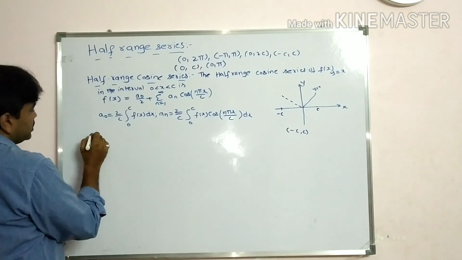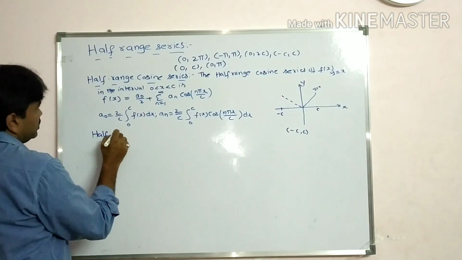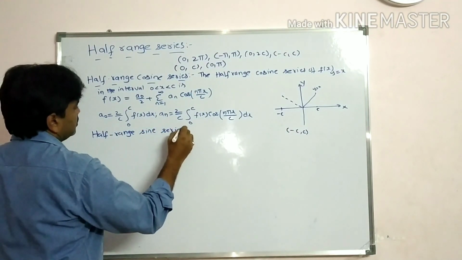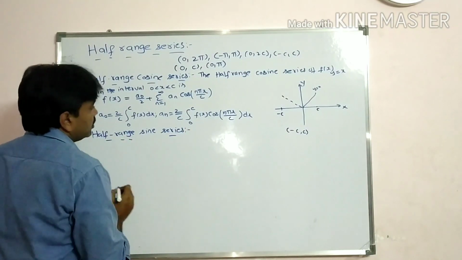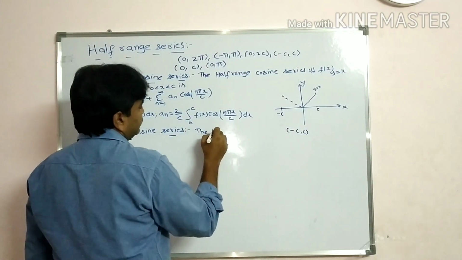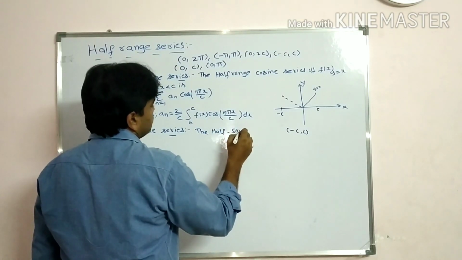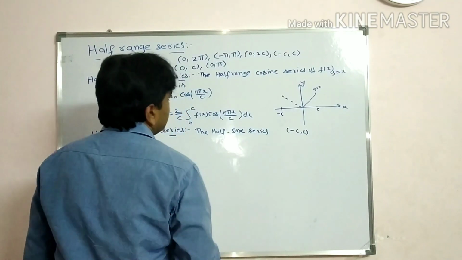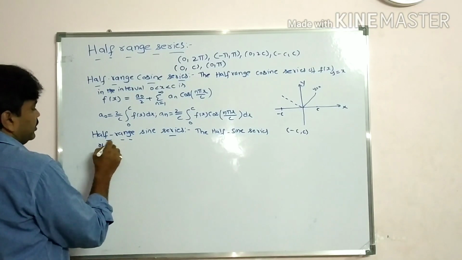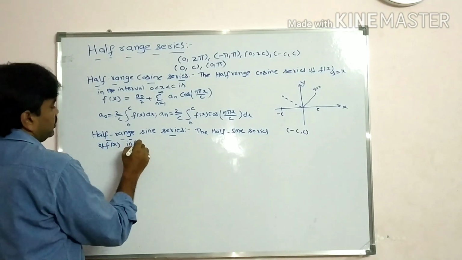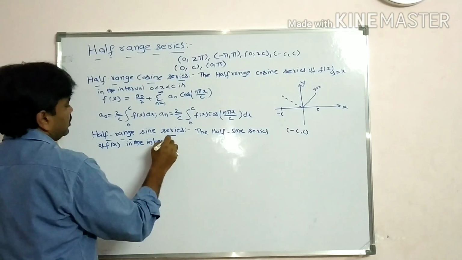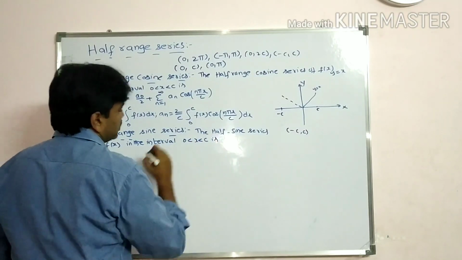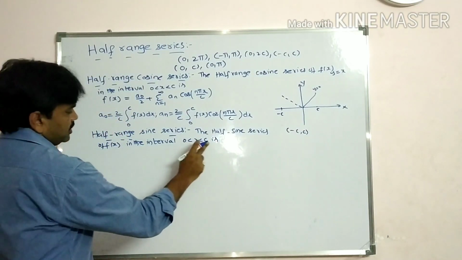Now half range sine series. The half range sine series of f of x in the interval 0 less than x less than c is, here also this interval is same students, 0 less than x less than c.